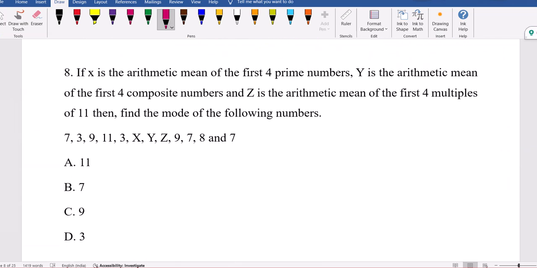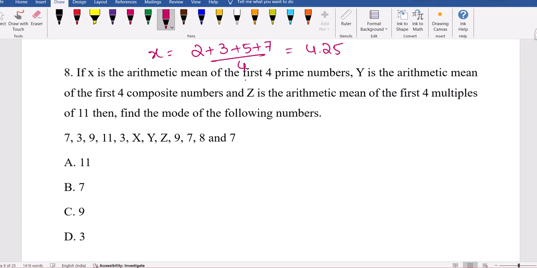Now see the next one, statistics. Mean, arithmetic mean, mode they are saying. X is the arithmetic mean of the first four prime numbers. We know the first four prime numbers are 2, 3, 5, 7. Arithmetic mean means adding and dividing by 4. 17 divided by 4, which is 4.25.